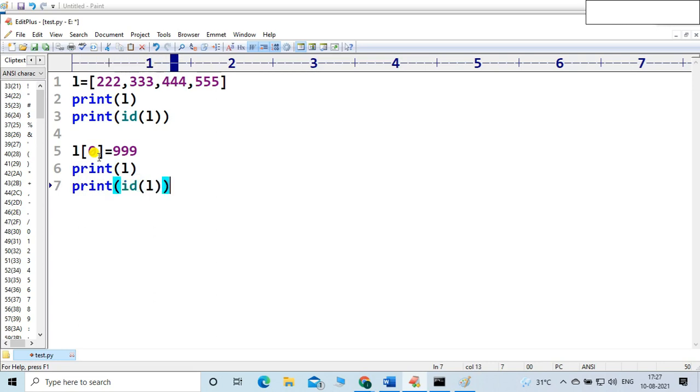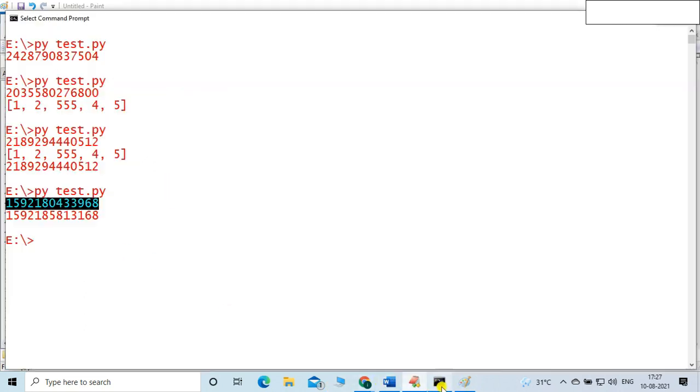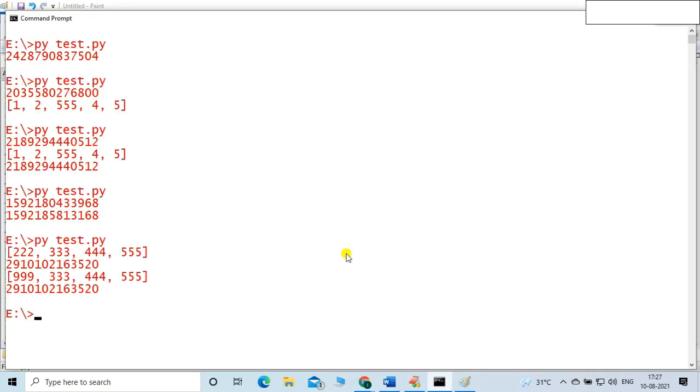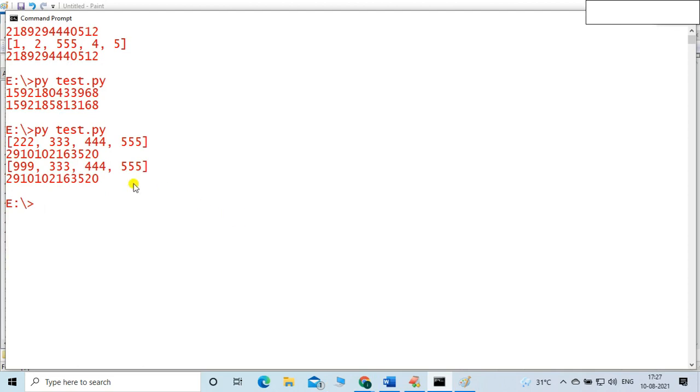Which memory location will be changed? Let me show that. Let me execute the code. You can see, friends, from now onward it is 999, but the change happened at the same memory location. You can see both memory locations are the same. Changes happen at the same memory location.